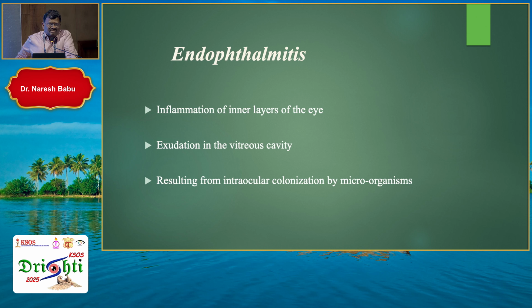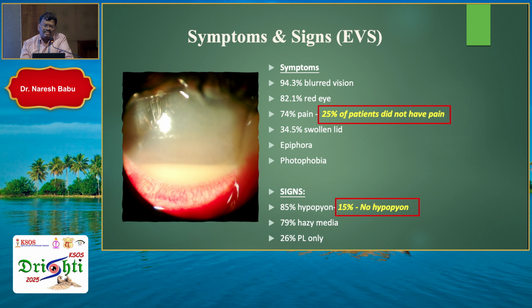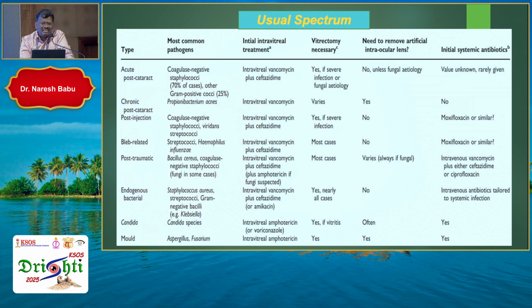A lot has been discussed about endophthalmitis and its epidemiology. Just to brush up, it's basically because of the colonization of organisms in the vitreous cavity, and we have a lot of classifications. Sometimes we may get a case of endophthalmitis without pain, in almost 25% of cases. Still we have to suspect. And there need not be any hypopyon in 15% of cases. Still you have to suspect endophthalmitis, especially in fungal cases, which we rarely see.